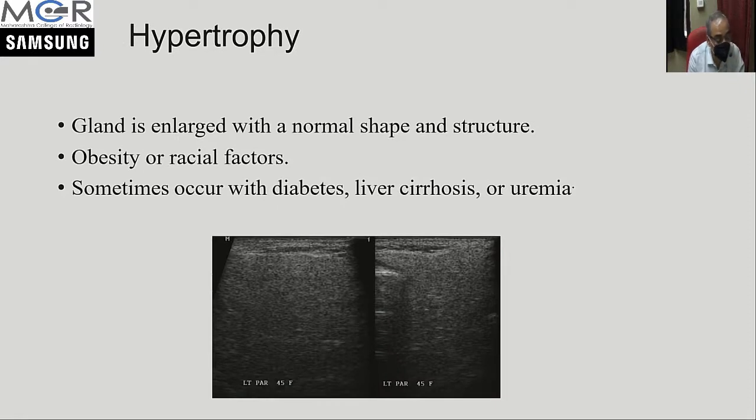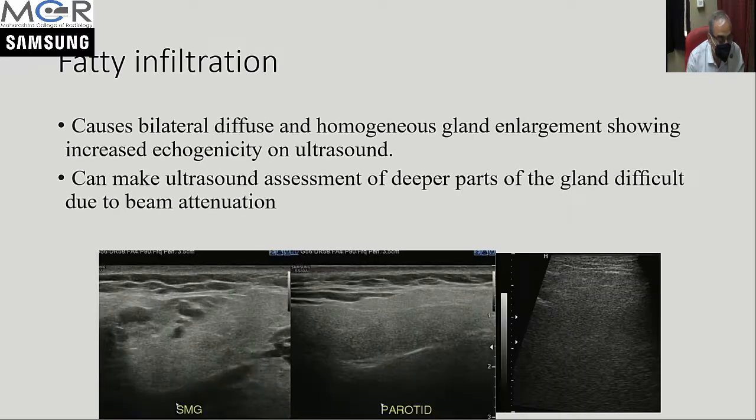Overall hypertrophy of the parotid glands is quite common, and the normal shape and structure is maintained in these cases. Obese patients and certain races are known to have hypertrophy. It is also sometimes seen in diabetics, in liver cirrhosis, or in alcoholics, and sometimes in uremic patients also you see hypertrophy.